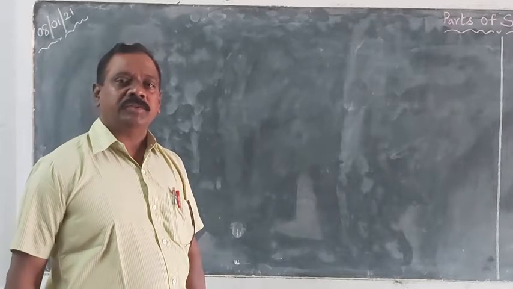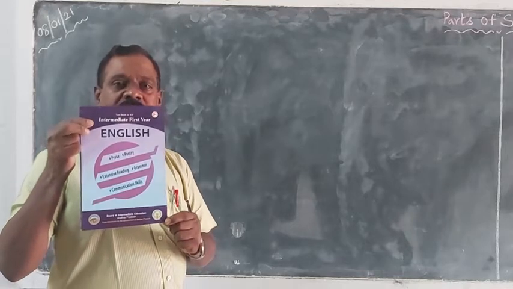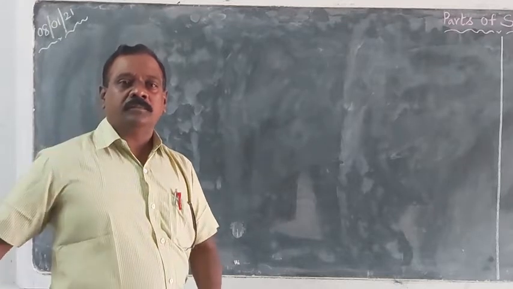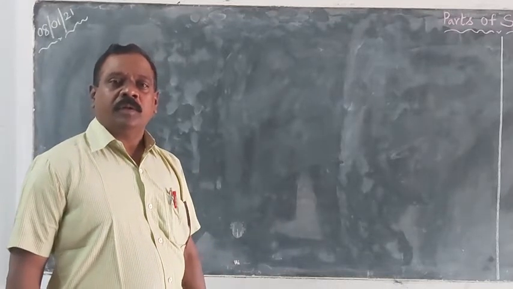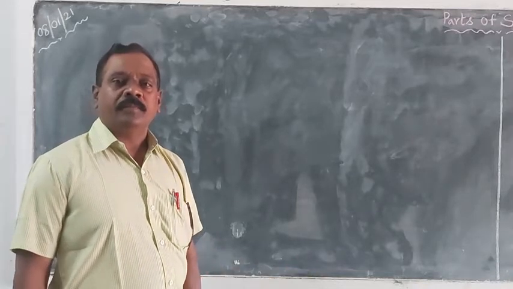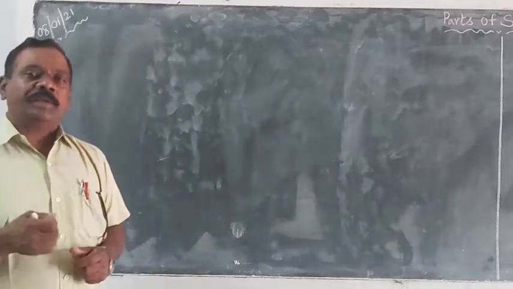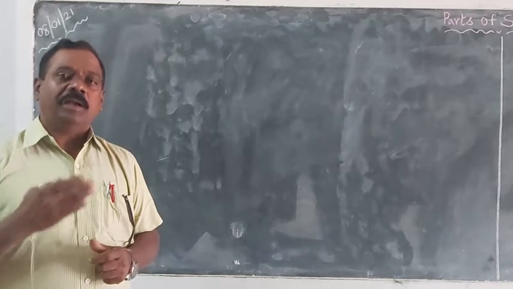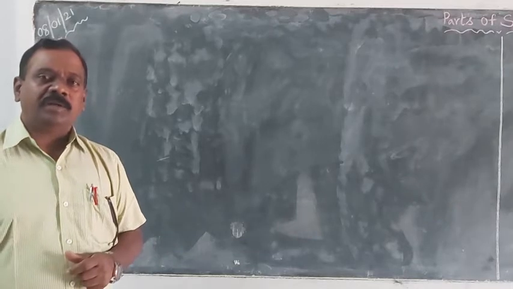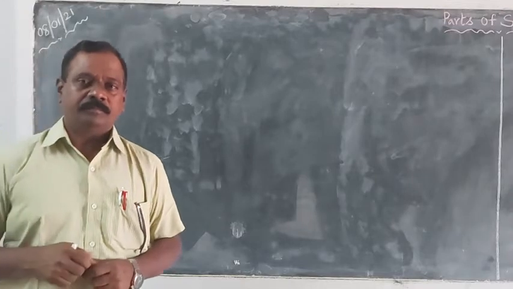My dear junior intermediate students, this is your textbook this year. This textbook actually has 4 parts. One, prose and poetry. Already we have seen 1 prose lesson and 2 poems. Next one is the extensive reading. Last one, grammar and communication skills. When coming to the grammar part, parts of speech is the base. This is the basic thing. This is the rudiment of grammar.